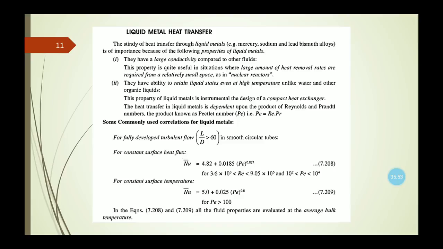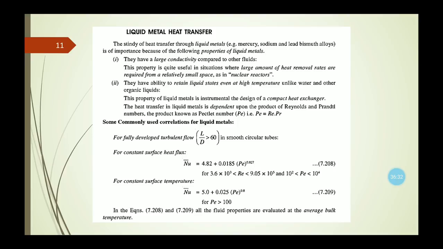This property of liquid metals is instrumental for the design of a compact heat exchanger. So what is a heat exchanger? What are the different classifications of heat exchangers? All the basic things and in-depth discussion of heat exchangers will be covered in one of the later classes. Now the heat transfer in liquid metals depends upon the product of Reynolds and Prandtl number, and this product is known as the Peclet number, a dimensionless term.